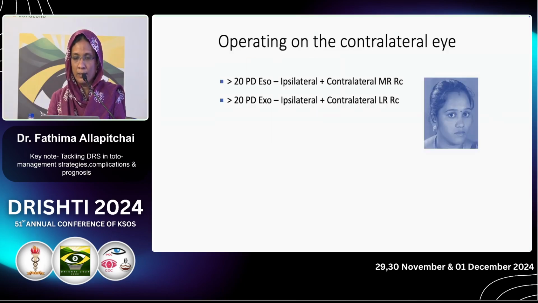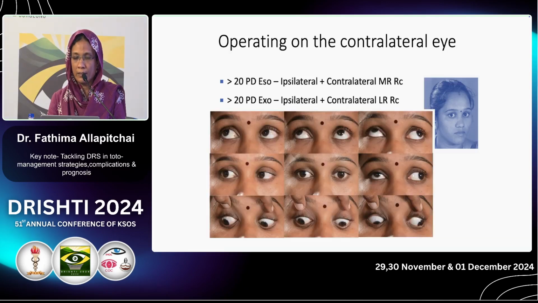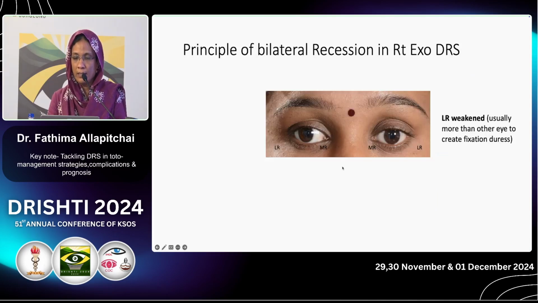This is again for lateral rectus in the contralateral eye, like how we mentioned medial rectus in the other eye. In the same way, for more than 20 prism diopter exo, we can go for the other eye lateral rectus. Then how it works, the same way. But the important prerequisite is the good eye should be the fixing eye. If on a rare occasion the Duane's eye is the fixing eye, in that situation it's better not to; let me come to that in a further slide.